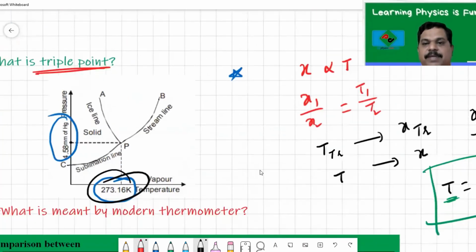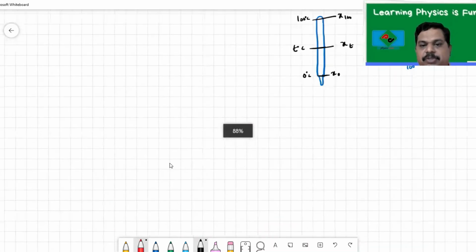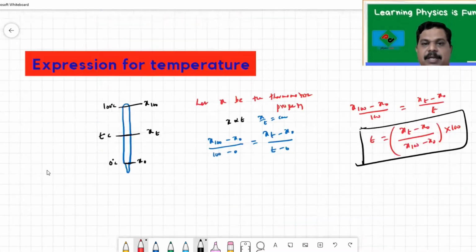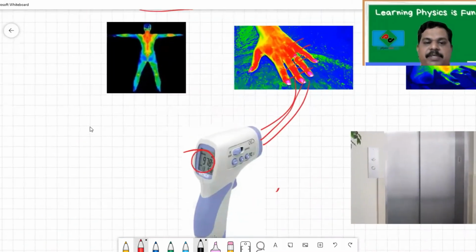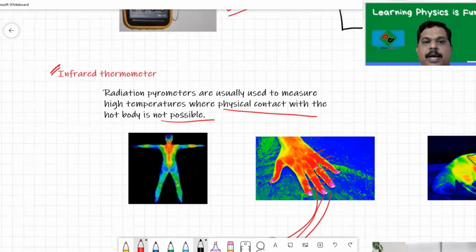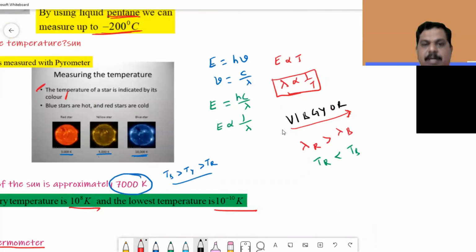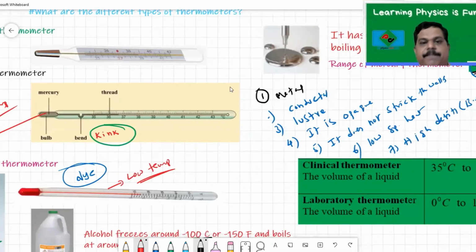So this finishes your complete information and applications of thermometers, how you measure the temperature of insects, how you measure the temperature of stars, what is this thermal gun, or we say infrared thermometer. I hope you understood everything that is related to thermometers. And in the beginning of my first video, I asked some questions. I think now I have answered every question that was there in the beginning.